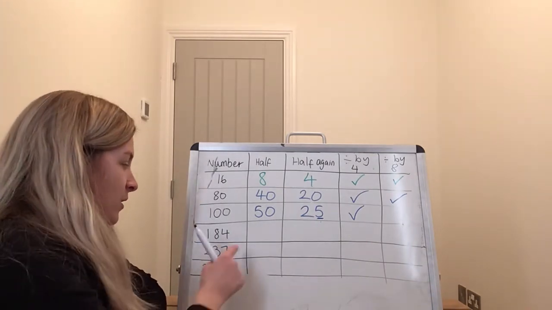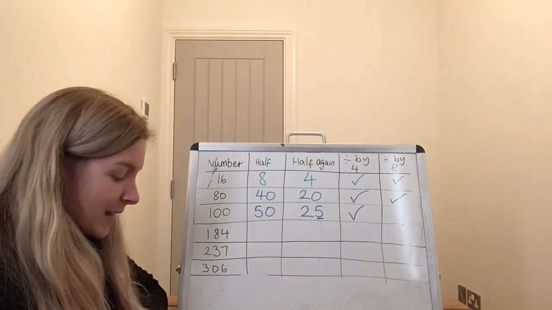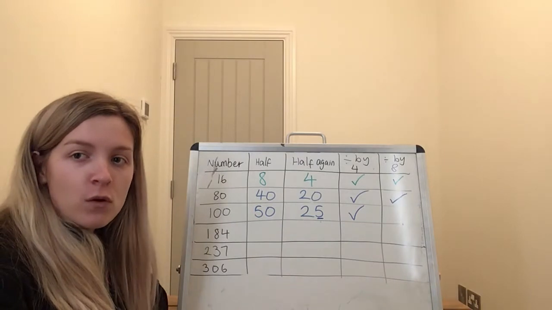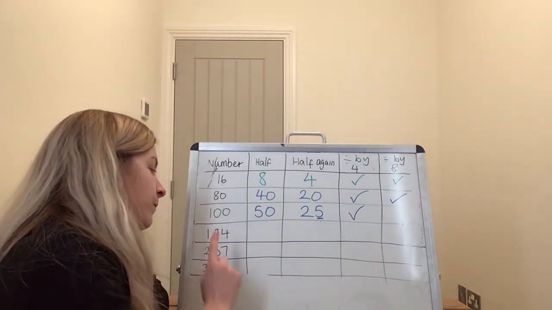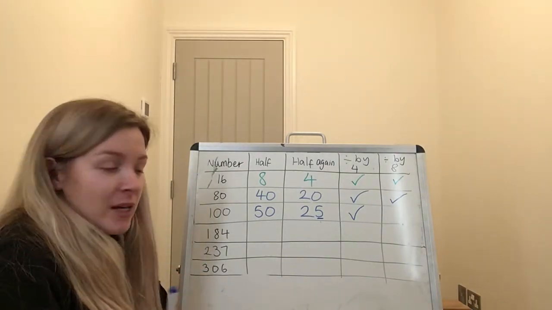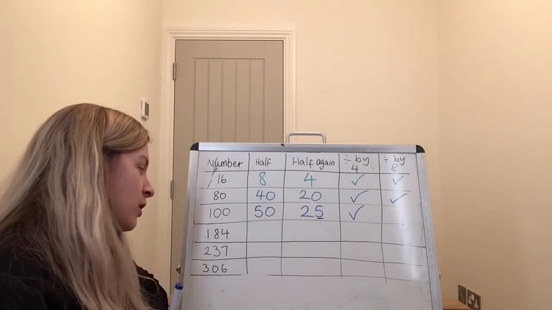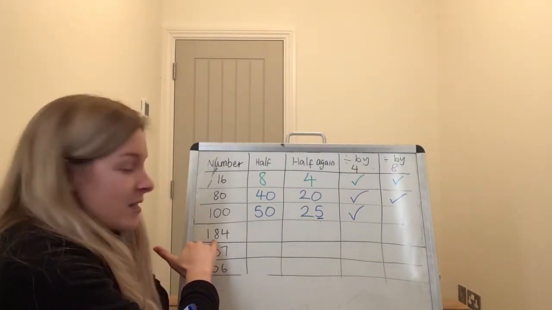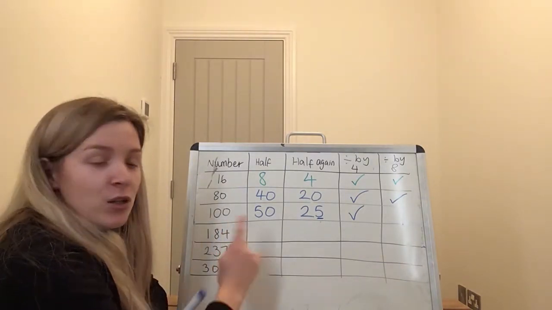Let's go again. So, 184. Gosh, these numbers are getting big now, but this is an easy way to see whether it is divisible by 4 or divisible by 8. So, let's half it. You might need a scrap of paper here to partition and work it out as we did yesterday, or you might just know it. Half of 18 tens is 9 tens, and half of 4 is 2.